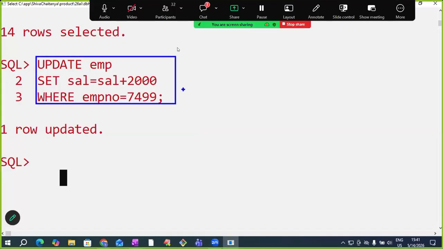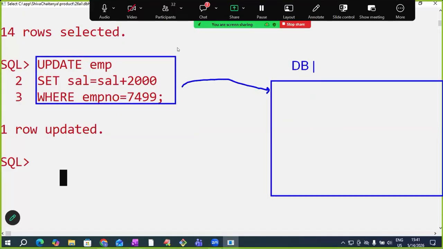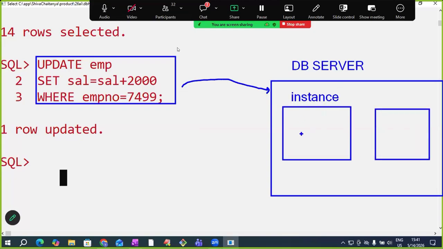Please confirm, sir, where is it updating, in the client or in the server? In the server. In the server, two memories are there, instance and database. Where is it updating, in the instance or in the database? The instance. Instance means temporary or permanent? Temporary. If I close this SQL Plus, this update will not be reflected to the table.